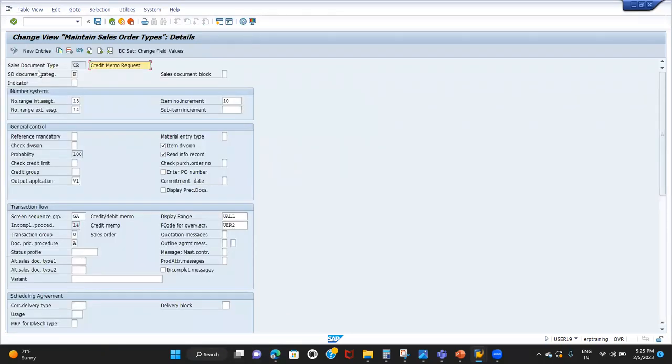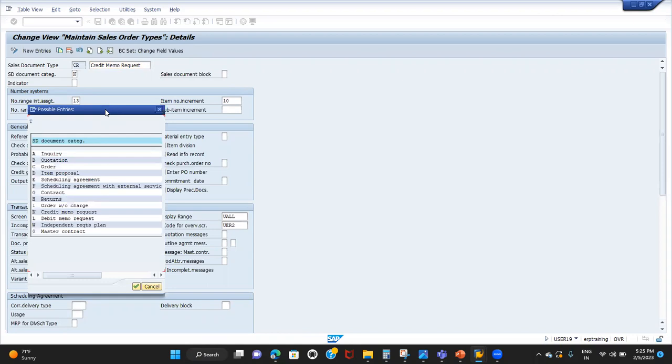The first observation we need to see here is sales document category. What is the sales document category for the inquiry? We saw it in the session last week. It is A, right? Sales document category for the quotation? B, exactly. So sales document category for the order is C. Based on the setting only, the system understands whether it is inquiry, quotation, or order, right? The same way, K means the system understands that it is a credit memo request.